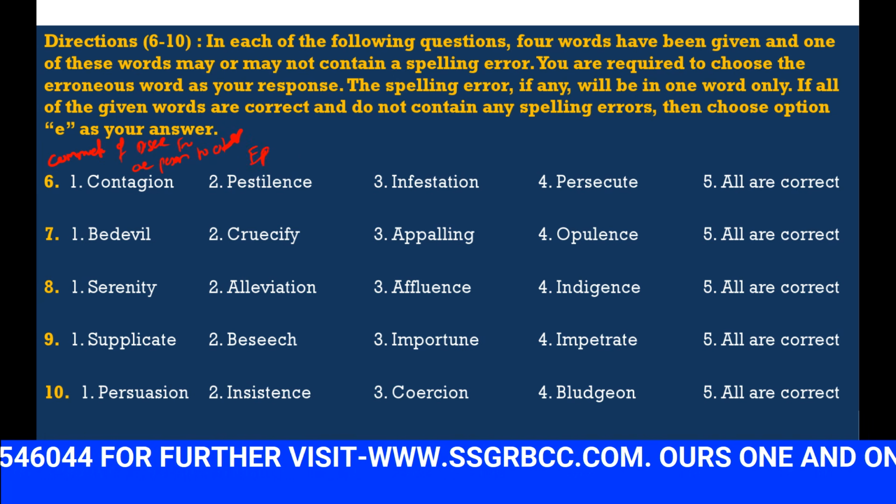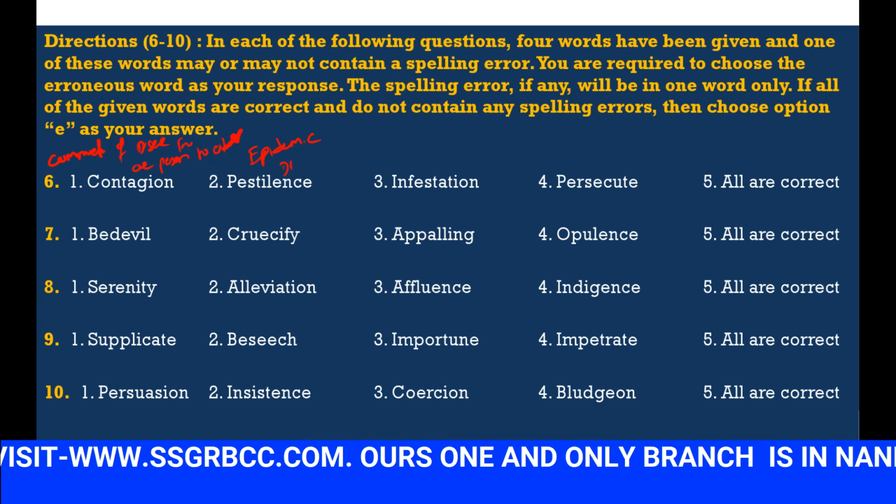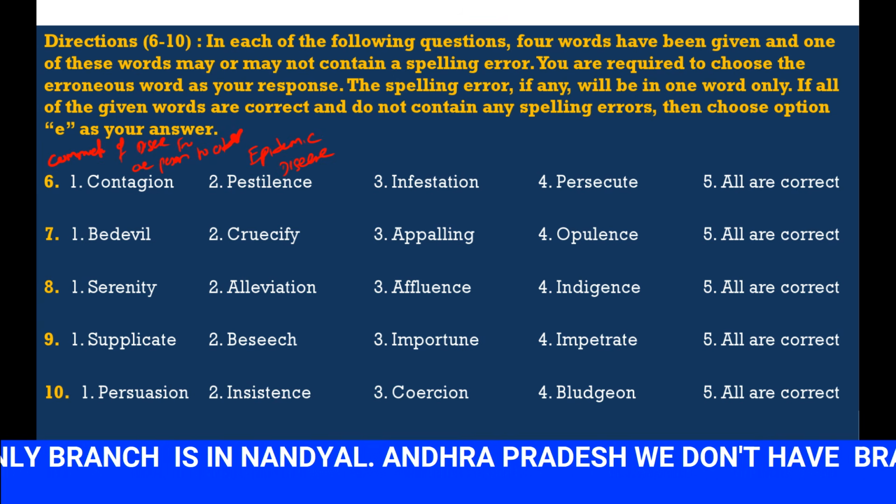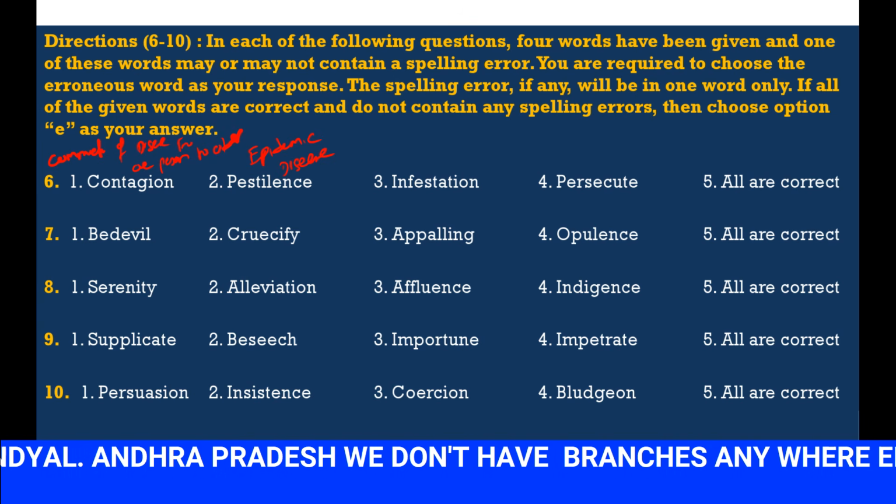Pestilence means epidemic disease, a disease which is concentrated in one particular area. That is called pestilence. So this is also correct.